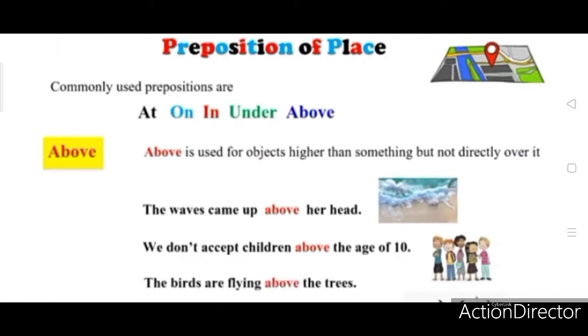Then above. Above is used for objects higher than something but not directly over it. The waves came up above her head. See here, above is used for objects higher than something. We don't accept children above the age of 10. The birds are flying above the trees. So, above is used for objects higher than something, but not directly over it.